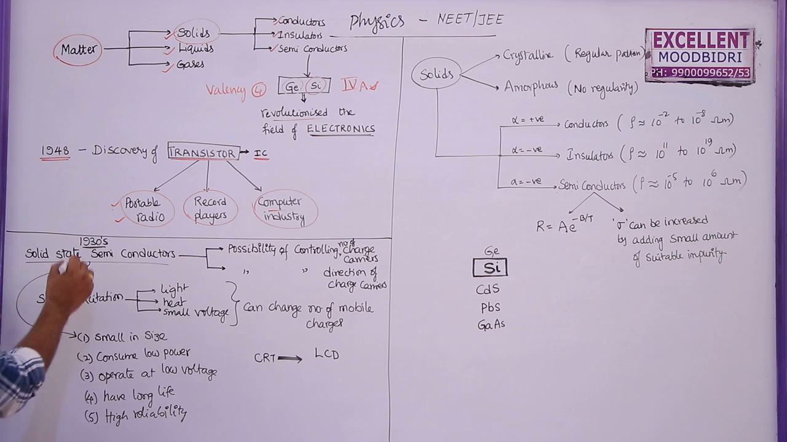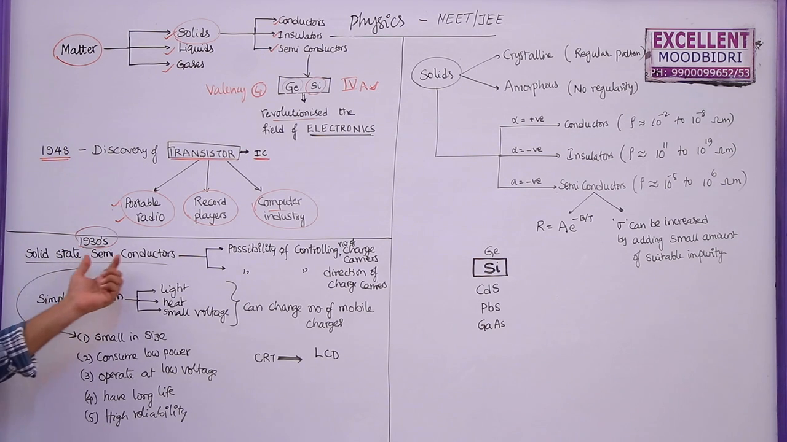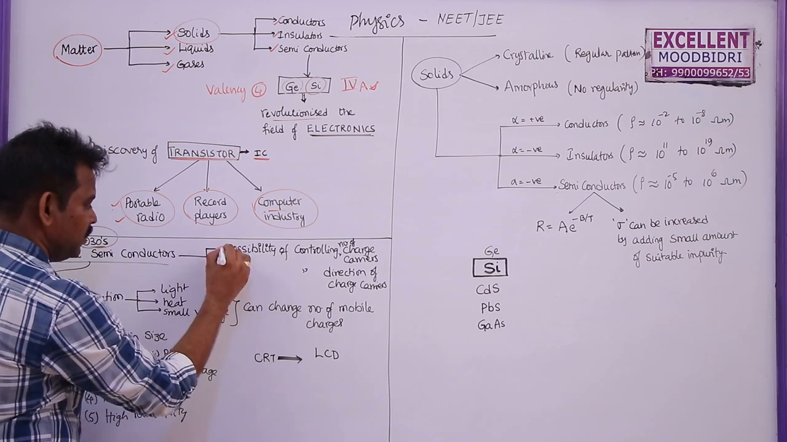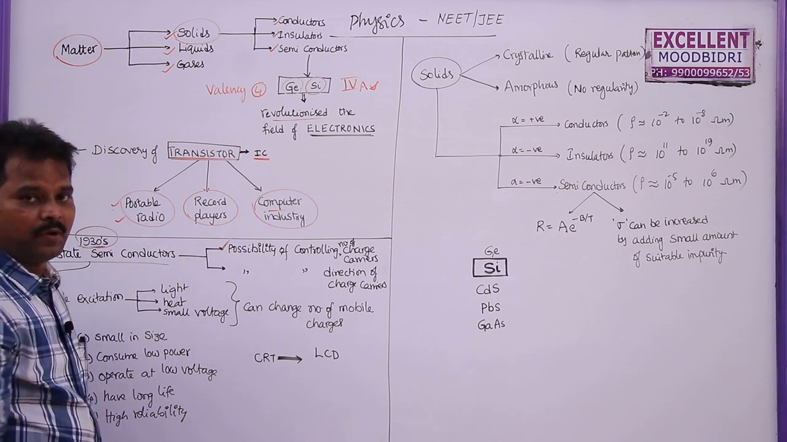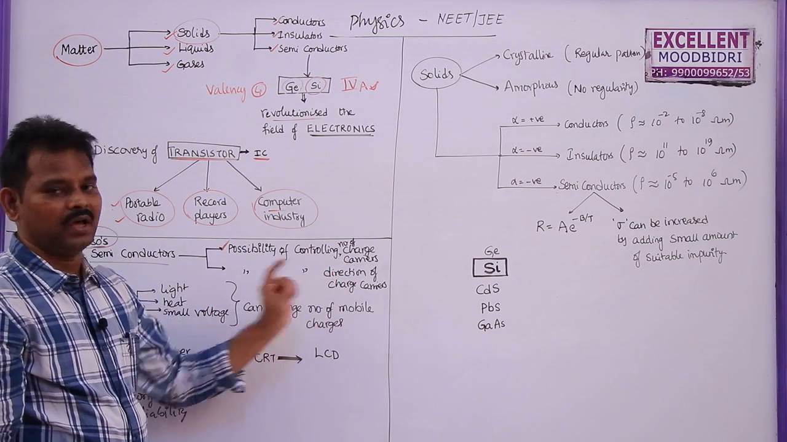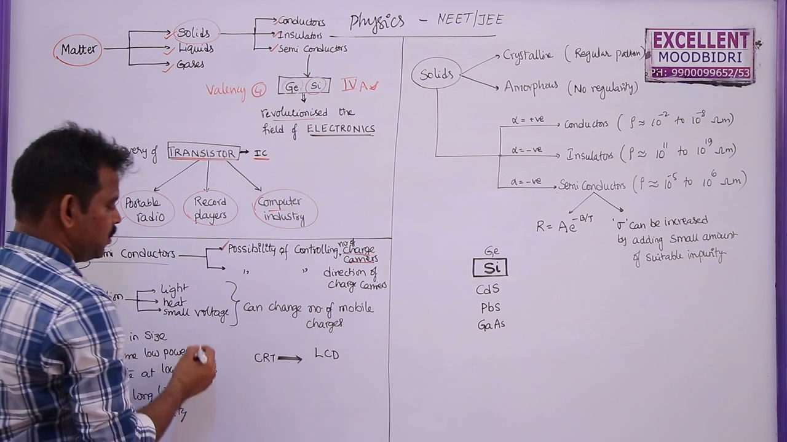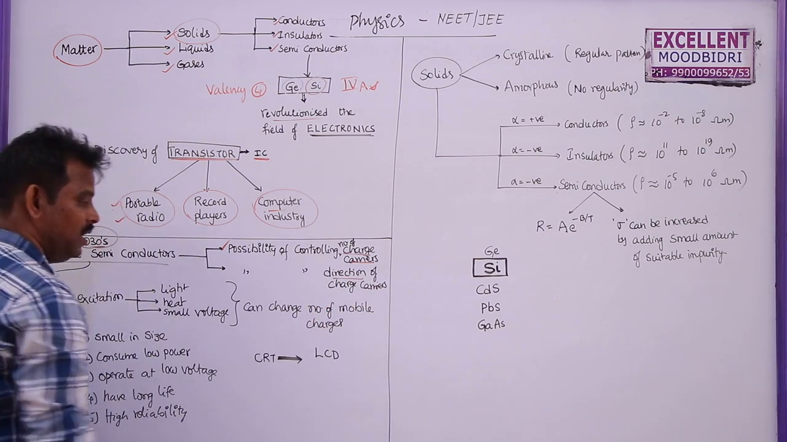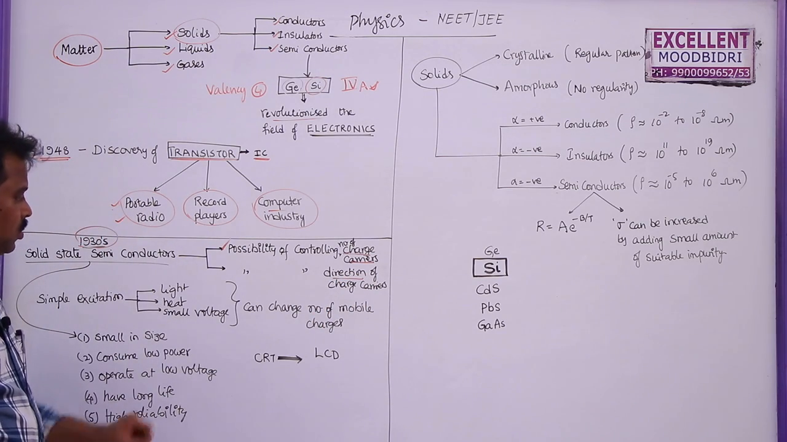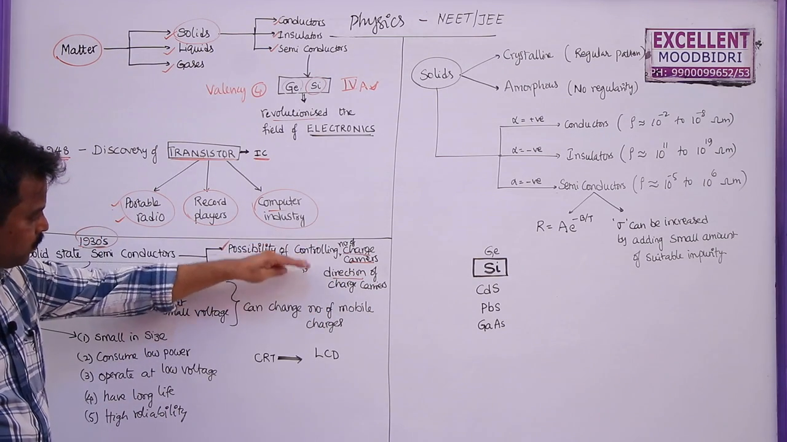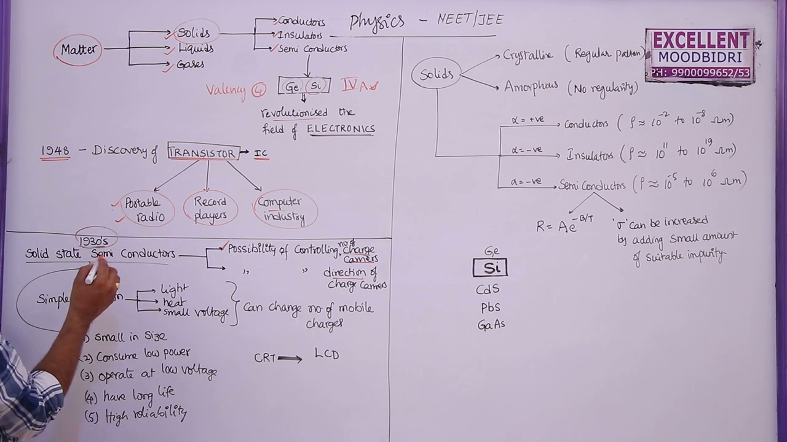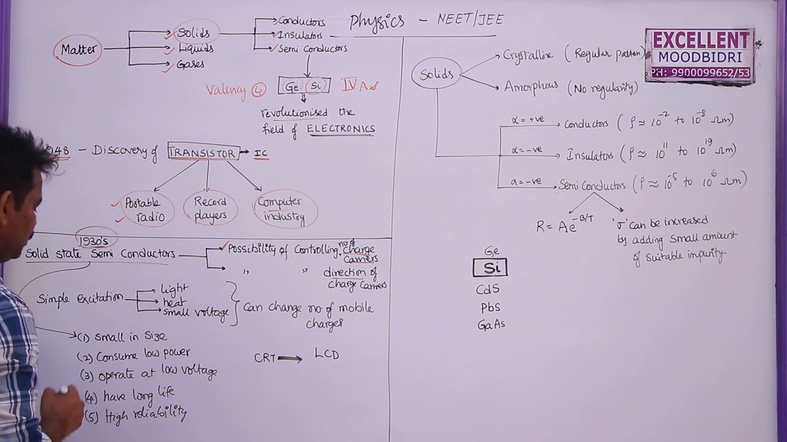Now in the 1930s, what were the main points discovered in these solid state semiconductors, that is in germanium and silicon? The first one is the possibility of controlling the number of charge carriers. So semiconductors can control the number of charge carriers in a body, and also they can change the direction of the charge carriers. After observing these two important points, scientists tried to use these semiconductor devices.